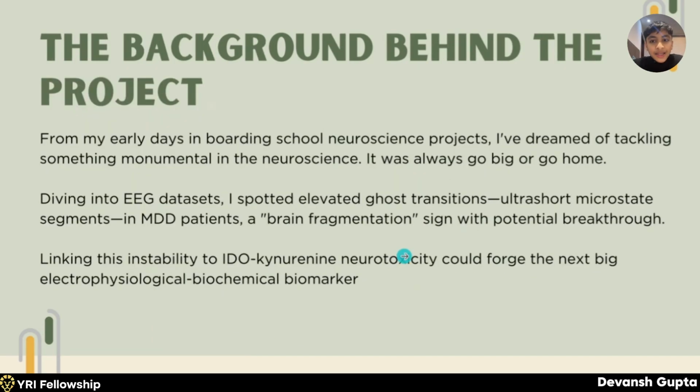Now, the background behind the project. So from my early days in boarding school, I was always interested in neuroscience. I've done a lot of projects in school itself, in school science labs, about what neuroscience actually pertains or contains, but I've never actually done a project or research to this scale. And I was always excited to do something or discover something in this field.